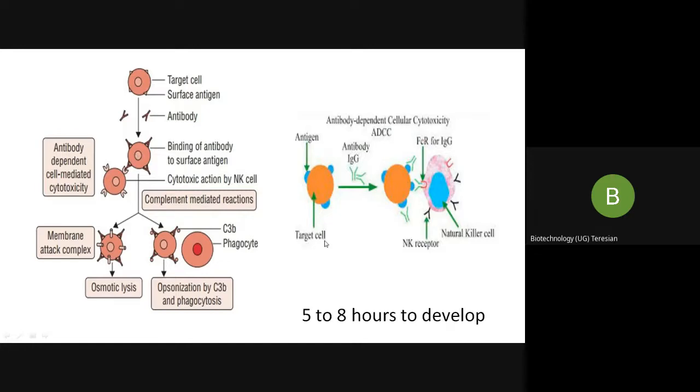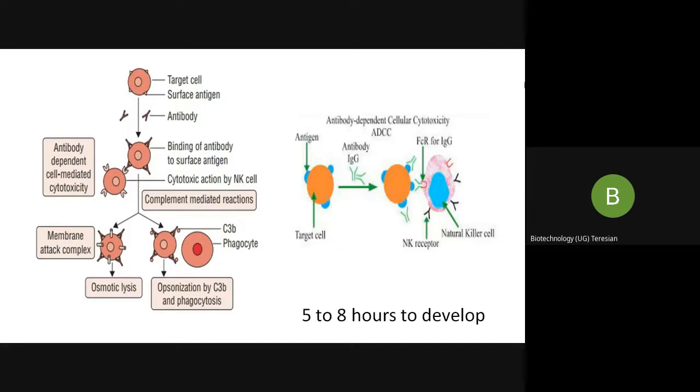You can see here the target cell which is having the antigen, and then what happens? Our antibody IgG is triggered, and then it goes and binds to the antigen, or it can be even the modified antigen, for example, if it has been modified by penicillin. So you can see that the antibody here, the green color, goes and binds to the epitope.